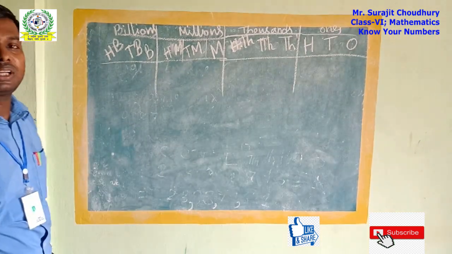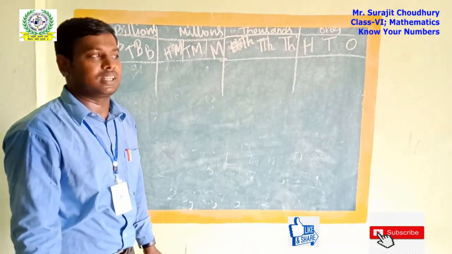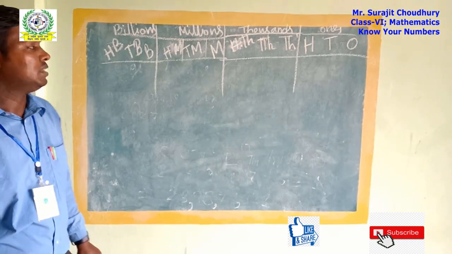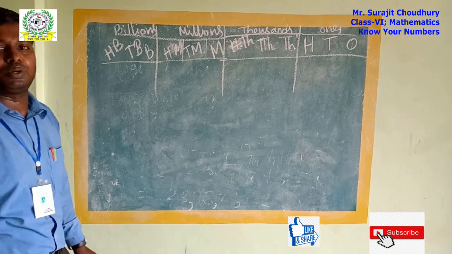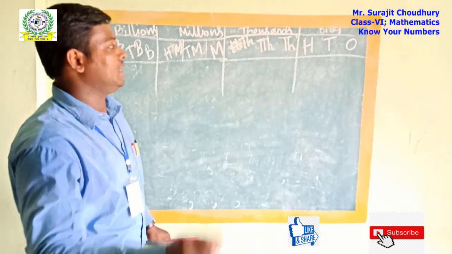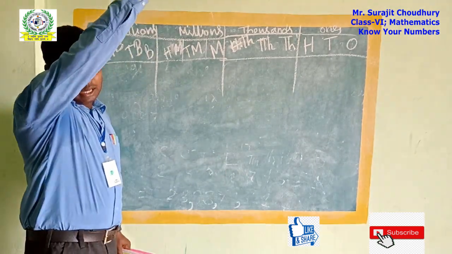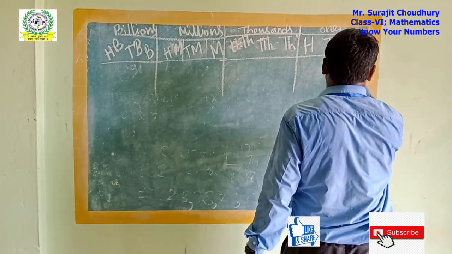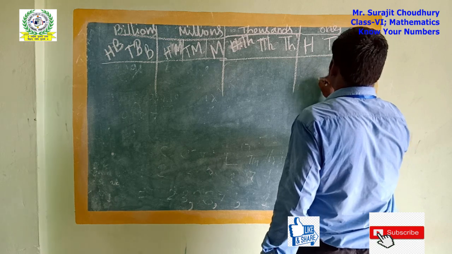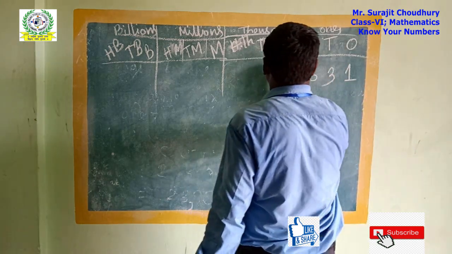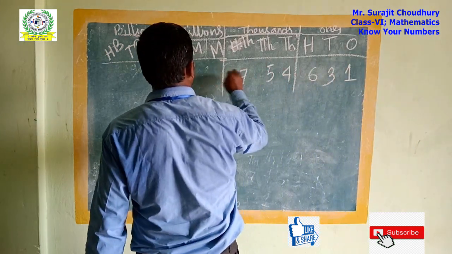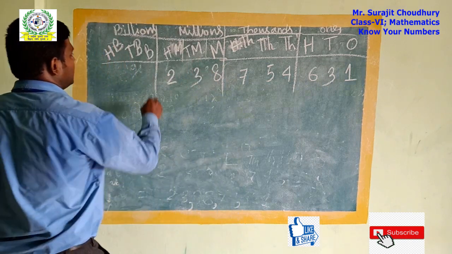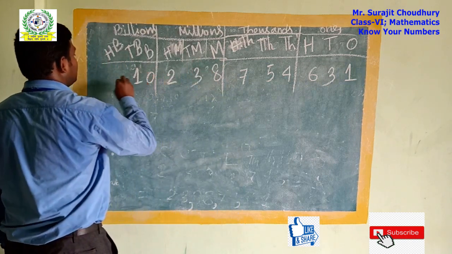After billion, what will come? Trillion. So it is an international number, and maybe a bigger one also after this. That is why we can share up to this much only. See, I am going to write a number here, for example 1, 3, 6, 4, 5, 7, 8, 3, 2, then 0, 1, 3.